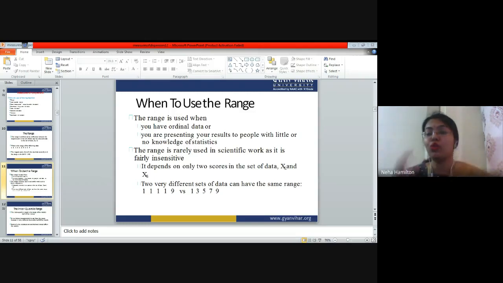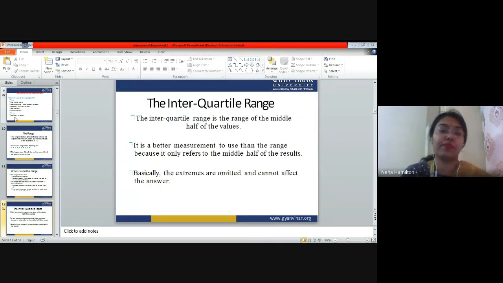But the range of both data sets is similar. So that means range as a statistical technique has a disadvantage that it does not explain the correct characteristics of the data. It only gives you the maximum and the minimum point of the data. So this is the biggest disadvantage of the range.